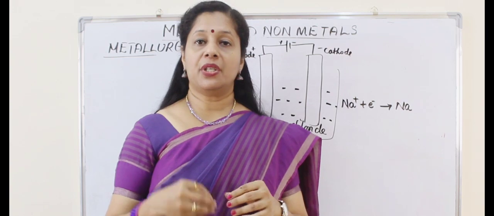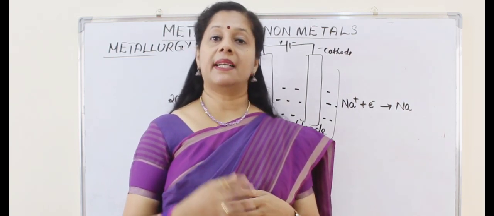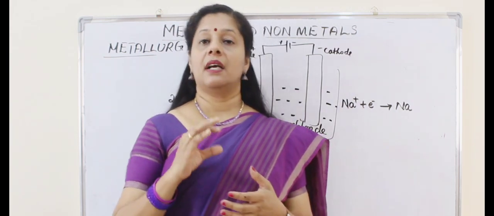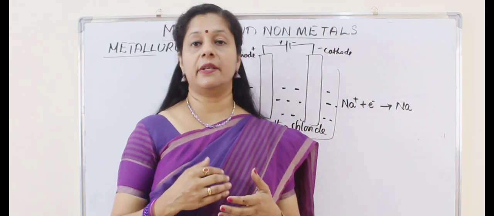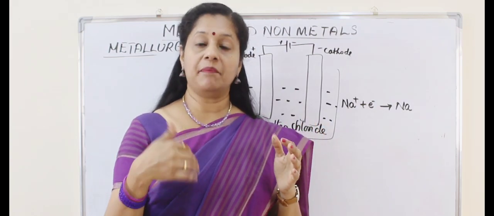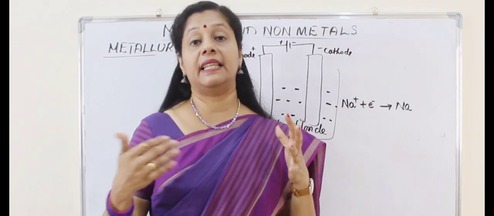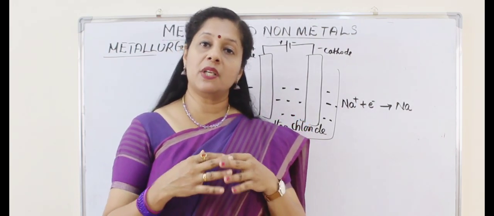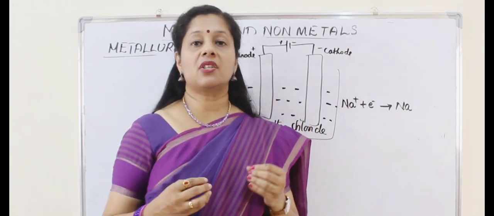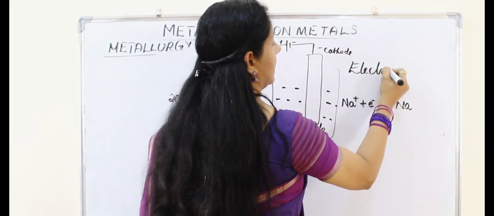Usually we are using carbon to reduce these oxides. But for high reactivity metals, carbon will not work as a reducing agent. The reason is carbon cannot reduce them because these are all highly reactive and they have more affinity for oxygen than carbon. So we have to switch to some other method, that is called electrolytic reduction, because it is reduction using electricity.